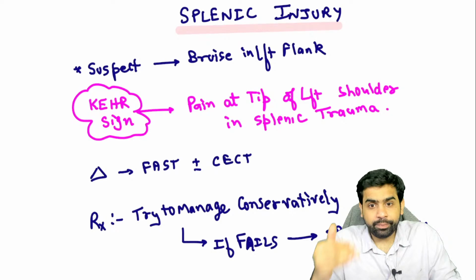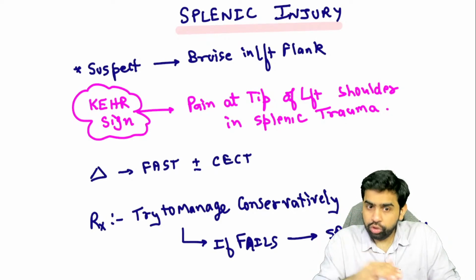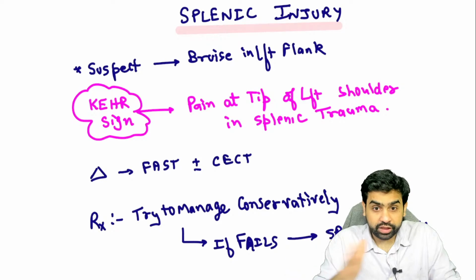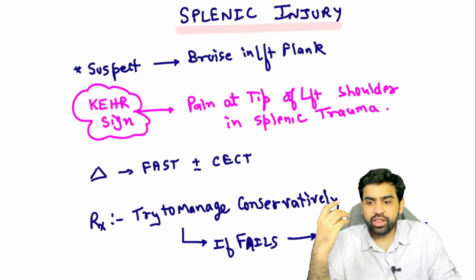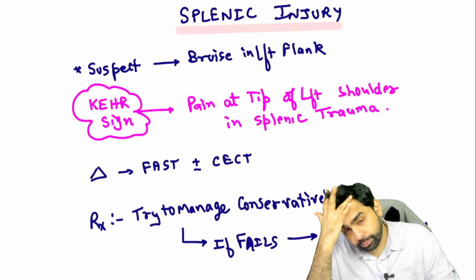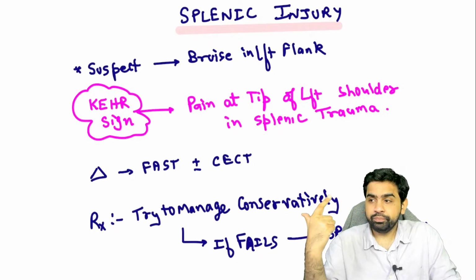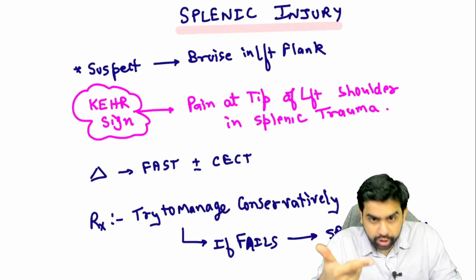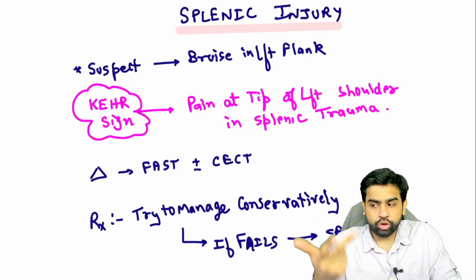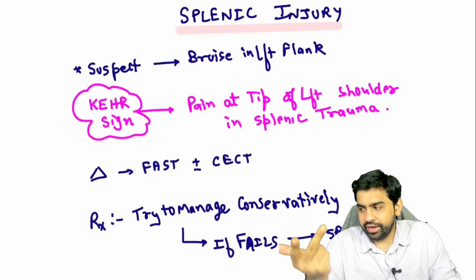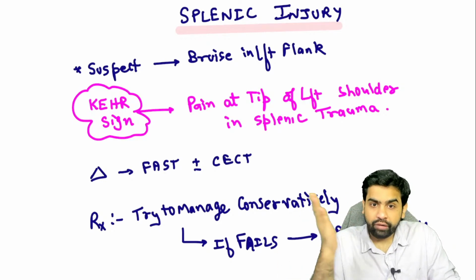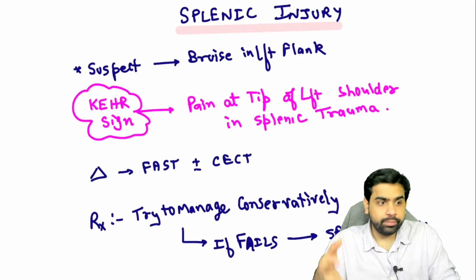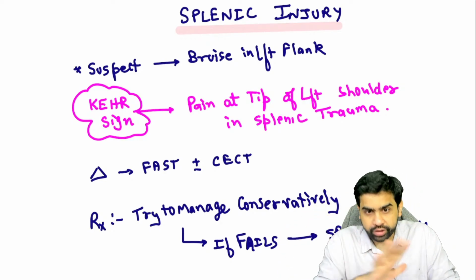So here the patient is hemodynamically stable. So yes, you will give the fluids and you will monitor the hematocrit and the abdominal girth and everything. So you'll have to go on the grounds of a conservative management. But if I change that particular question, if I say there is a patient, road traffic accident, CT scan showing a grade 3 splenic injury, and the systolic blood pressure of the patient is 82 millimeters of mercury, then you will have to explore and see from where the bleeding is. I hope you have understood this particular point, guys.